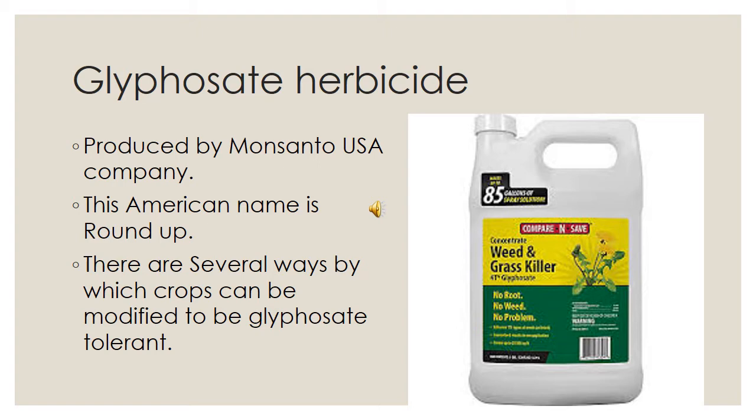Then there are several ways by which crops can be modified to be glyphosate tolerant. This helps against the weed, so it helps to increase the crop yield. Another way is to incorporate a different soil bacterium gene that produces a glyphosate degrading enzyme. One strategy is to incorporate a soil bacterium gene that produces the glyphosate tolerant form of EPSPS. So these help in this manner.